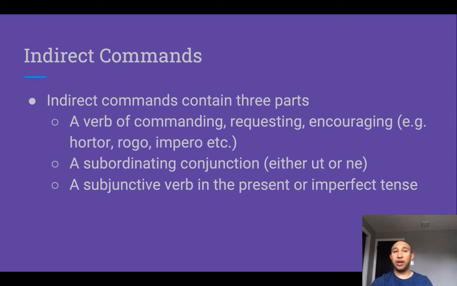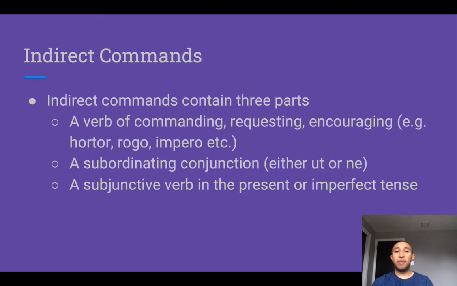The final topic we're going to cover today is indirect commands. So if the speaker is summarizing a command that somebody else gave to somebody, okay? And these indirect commands have three parts. So first, they have a verb of commanding, requesting, or encouraging, like the verb hortor, to urge, rogo, I ask, or impero, I order, okay?